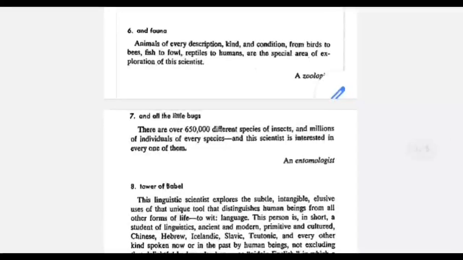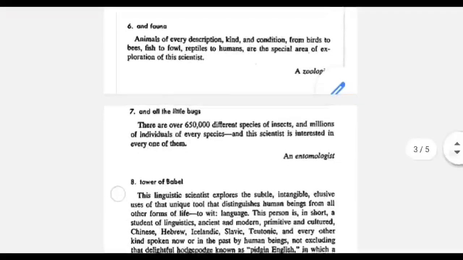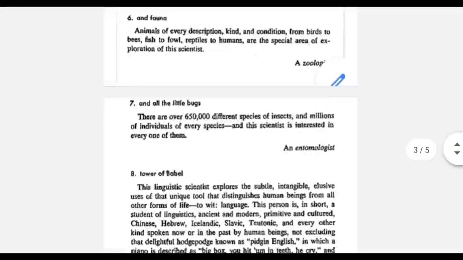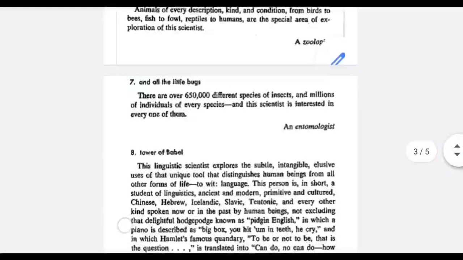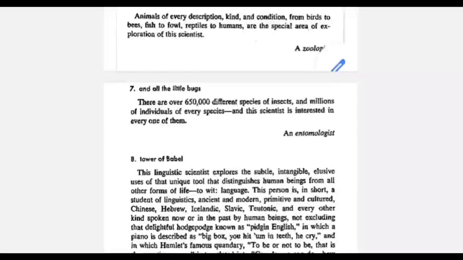And the next word is about animals, which is also referred to as fauna. And the one who studies about animals is called a zoologist. So all kinds of animals, from bees, birds, fish, reptiles, mammals, etc. about their behavior, how they coexist, and so on.